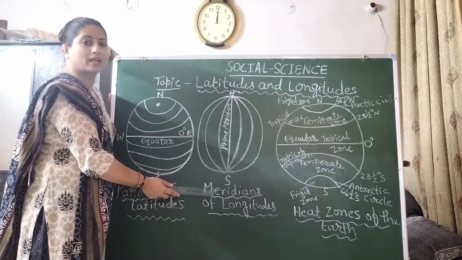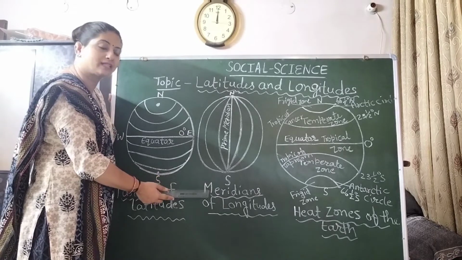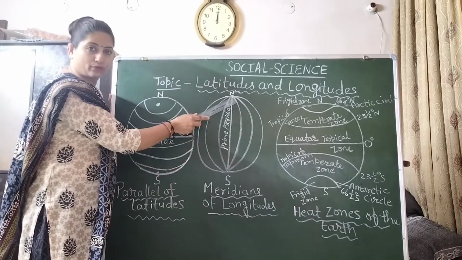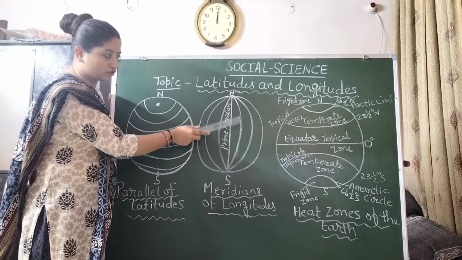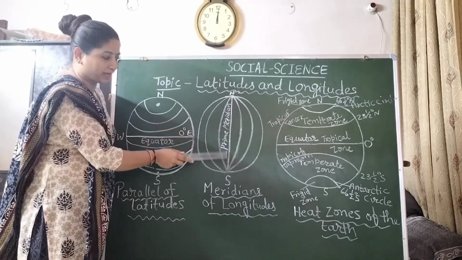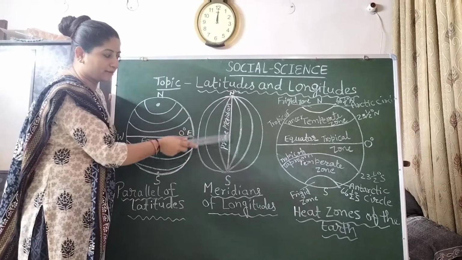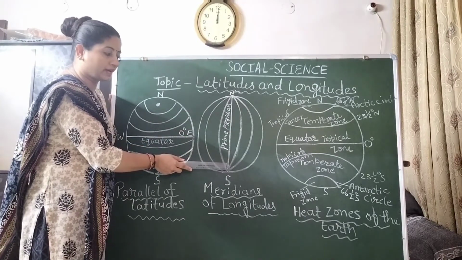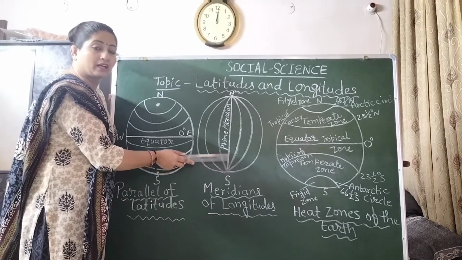These longitude lines are also imaginary lines, and these lines are vertical lines. As we can see in the picture, this is our prime meridian line. The prime meridian is assumed at Greenwich near London,